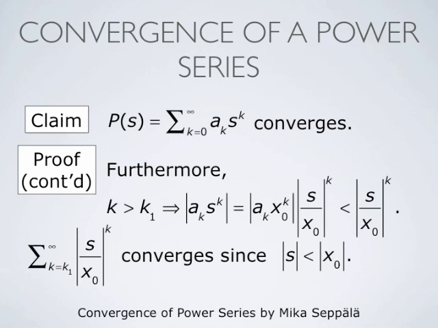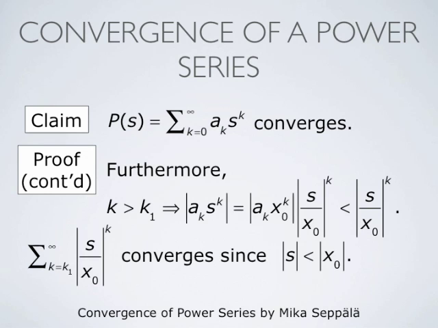The ratio of two subsequent terms of this geometric series is the absolute value of s divided by the absolute value of x naught. We assume that the absolute value of s is less than that of x naught. This means that in this geometric series, summation k from k1 to infinity, the absolute value of s divided by x naught raised to the power k, the ratio of two subsequent terms is less than 1. And this means that this geometric series converges.